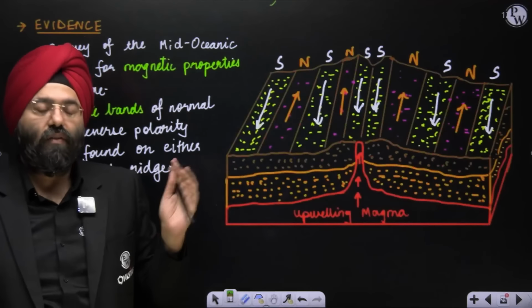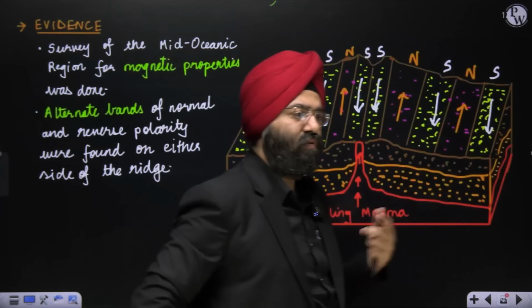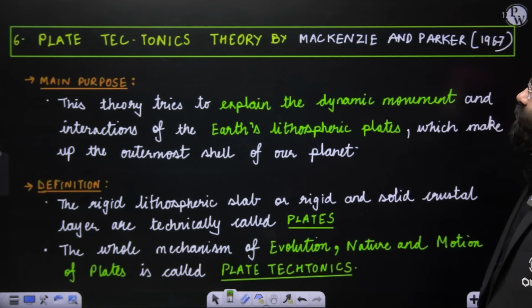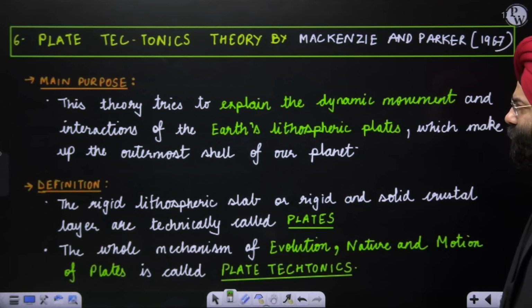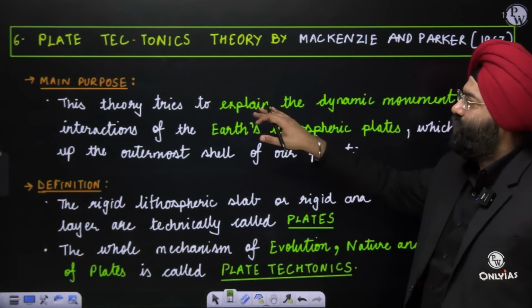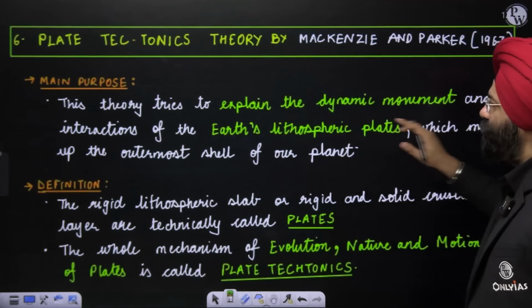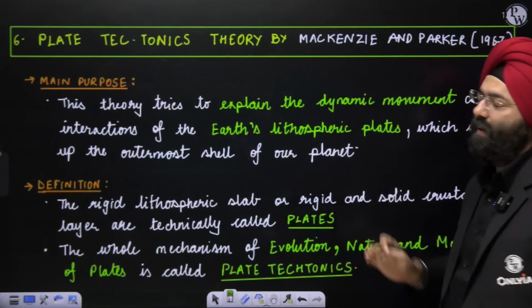So this was an evidence, the most important evidence, which we will even see in the plate tectonics theory. Let's move ahead. Plate tectonics theory by McKenzie and Parker, 1967. Please see here. This theory tries to explain the dynamic movement and interaction of the Earth's lithospheric plates, which make up the outermost layer of the planet.